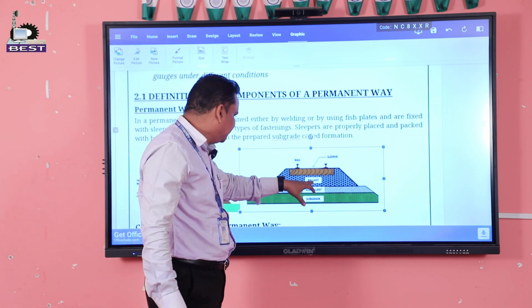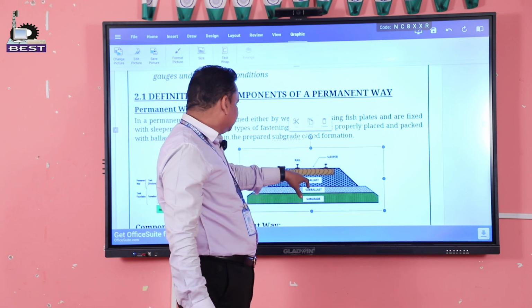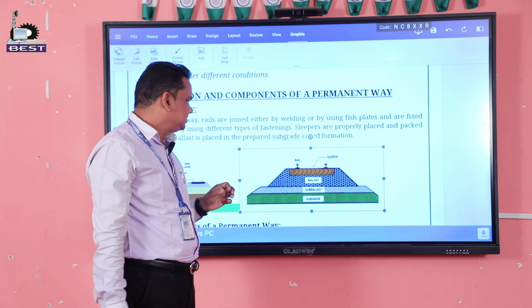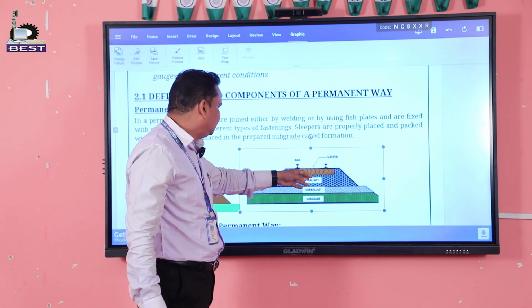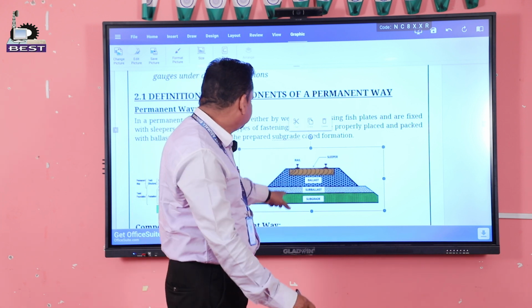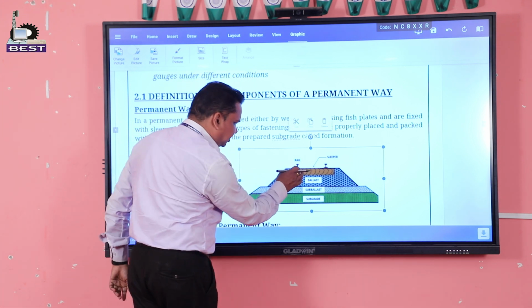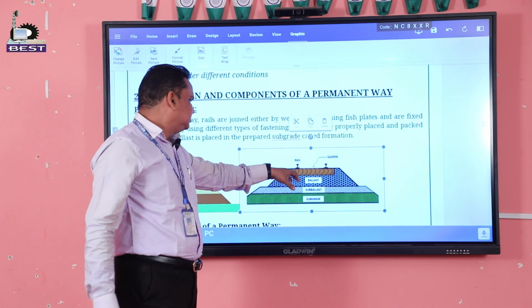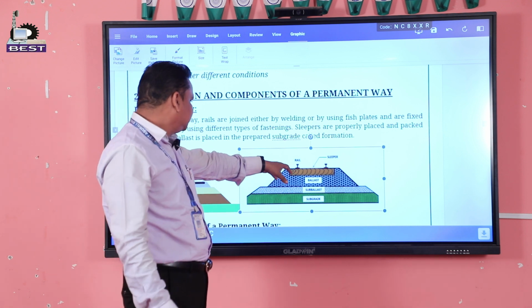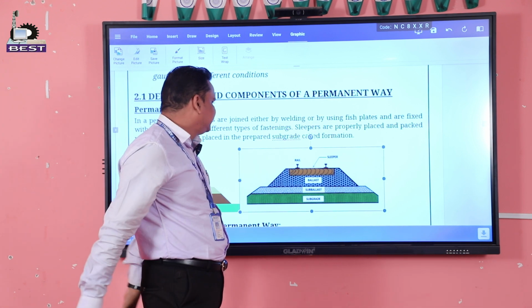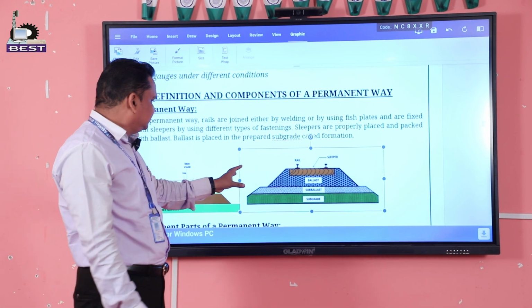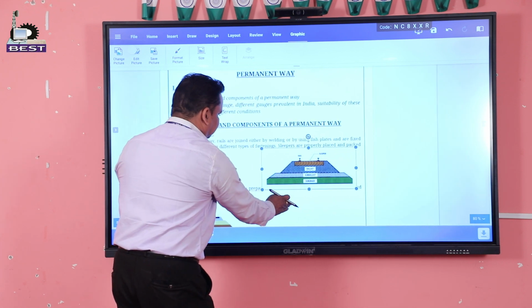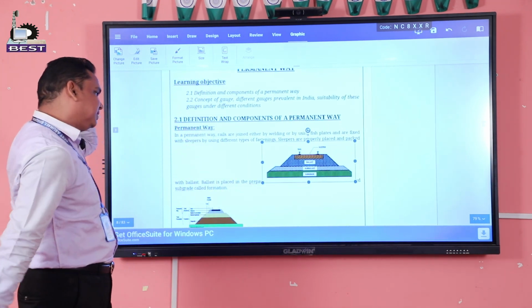Then over it, the layer is ballast. Ballast is the broken stone materials. Then the layer above it is called sleepers. You can see this figure, sleepers. Then the layer over it, rails. Now these arrangements, the whole arrangement, is called permanent way.